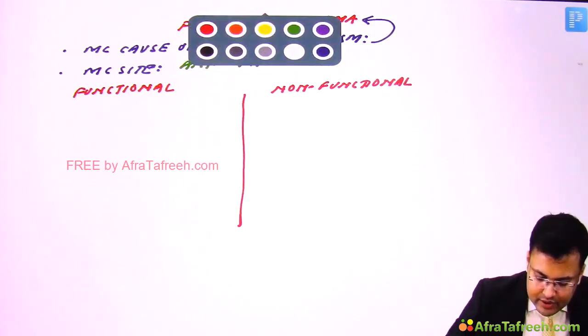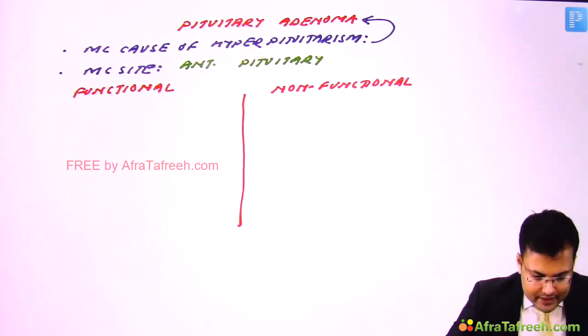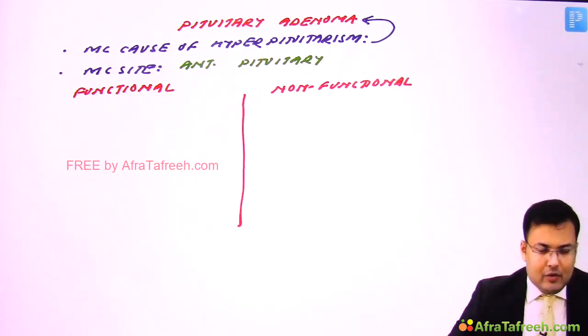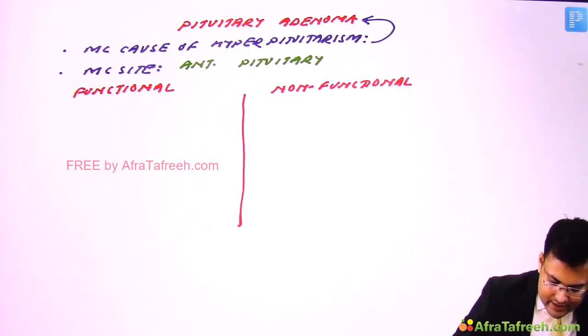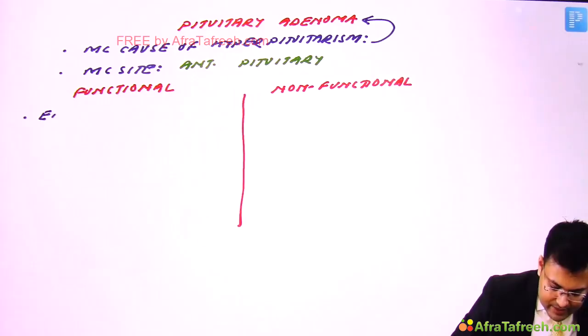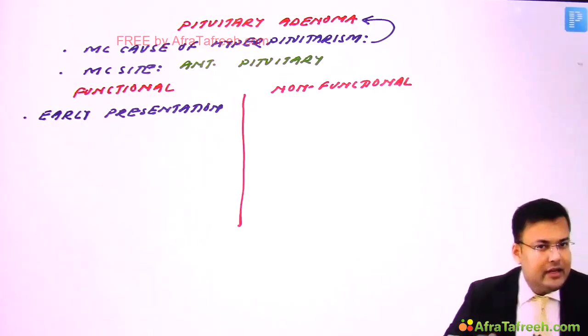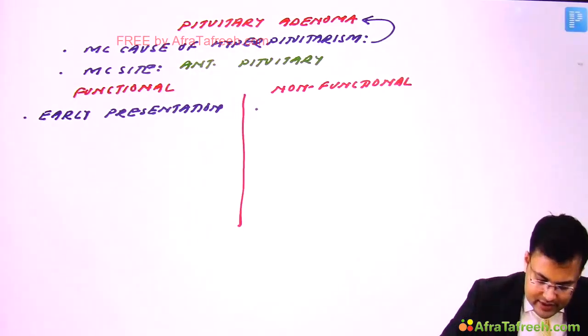So in functional adenoma, what happens? There is secretion of active substance, and that's why these patients have early presentation because of physiological effect. In cases of non-functional tumors, there is delayed presentation.